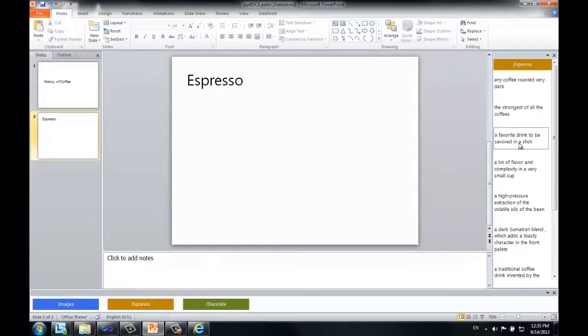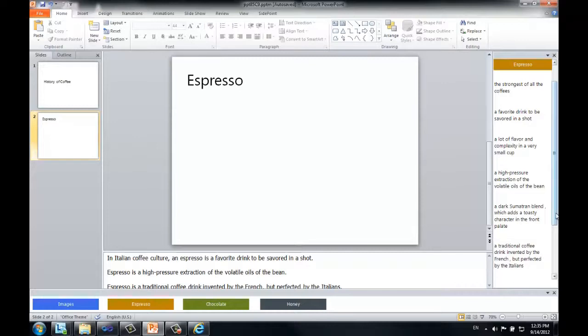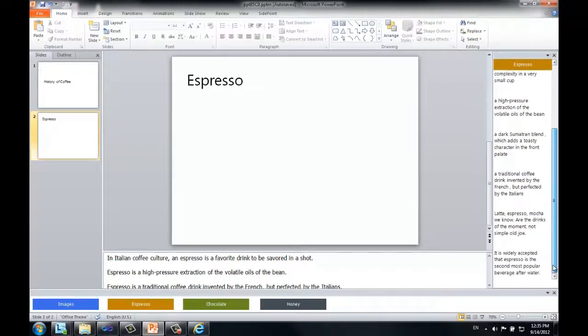So it's the strongest of all coffees. Must be drunk as a shot. Let's definitely talk about that. I know it's made from steam, but here's a better way to describe that. That's interesting too. I thought it was invented by the Italians, but apparently not. Apparently it was invented by the French.